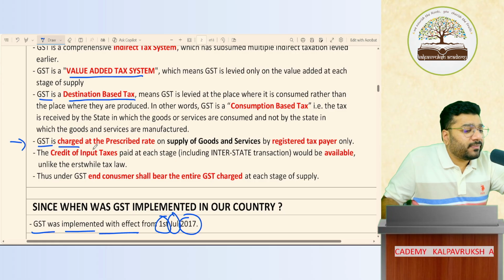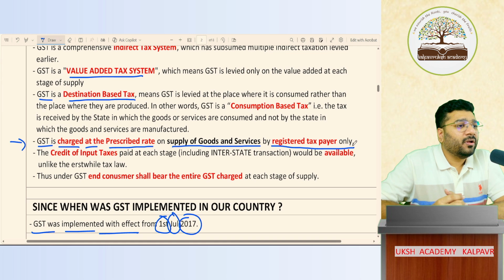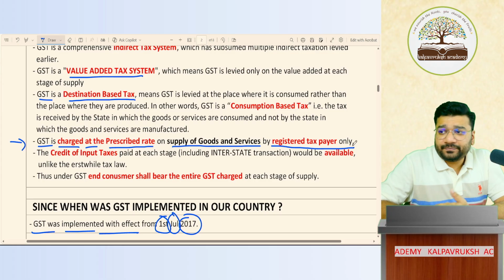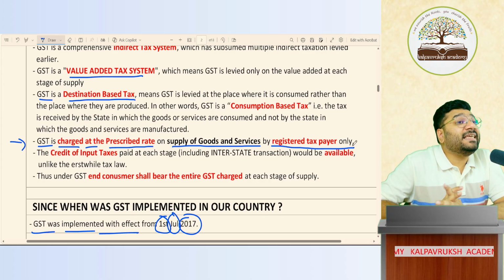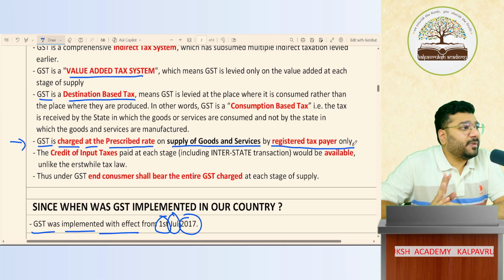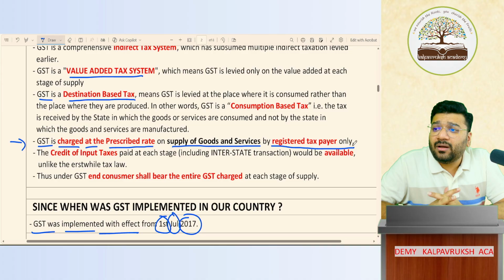Next point, this is what I'll discuss. GST is charged at a prescribed rate on the supply of goods and services by the registered taxpayer only. My question goes to all of you. Who is supposed to charge GST from the customer? Business. All business people? Who is supposed to charge or collect GST from the customer?